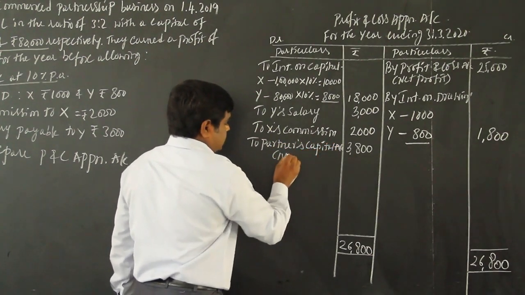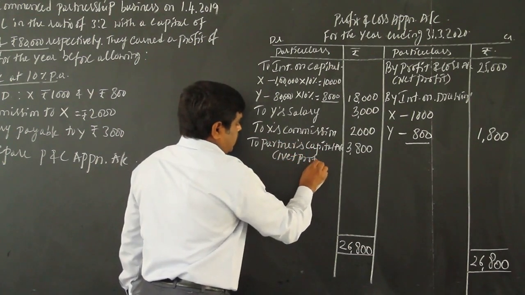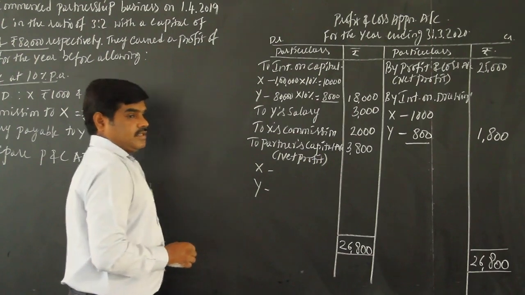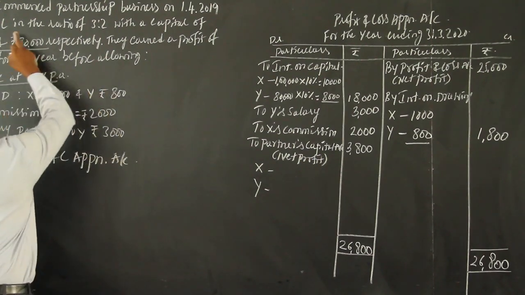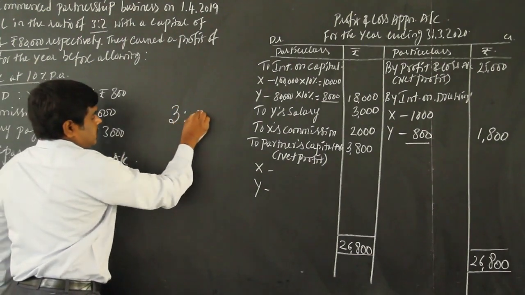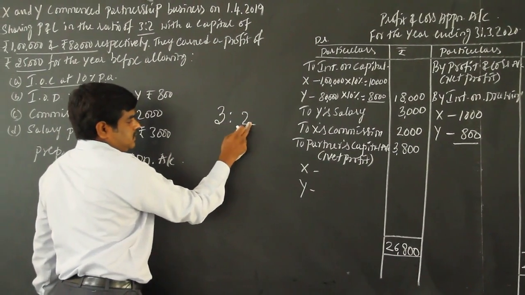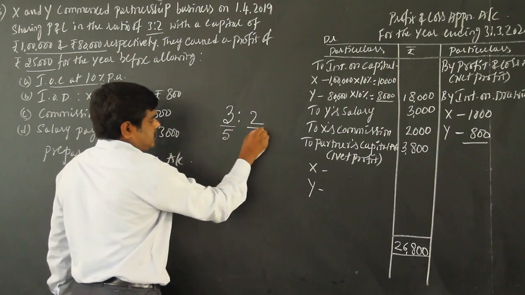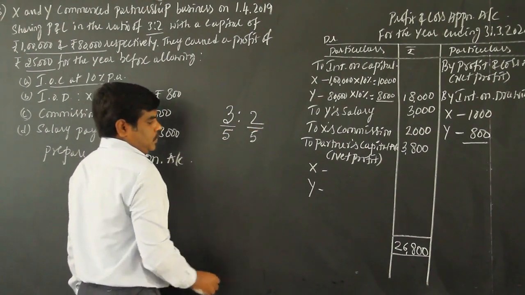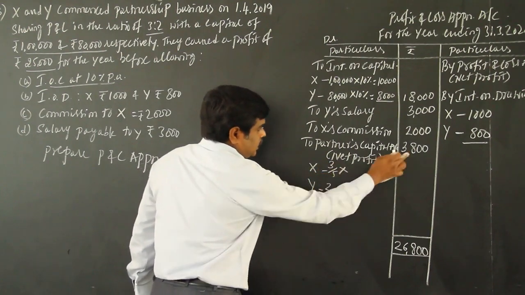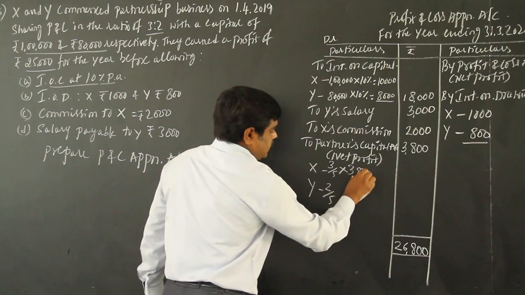Net profit. So two partners are there, X and Y. So X and Y ratio 3:2. 3 plus 2, that is 5. So out of 5, 3 first partner, next partner out of 5, 2. So 3 over 5, 2 over 5 into 3,800.